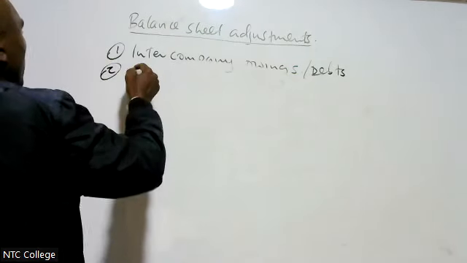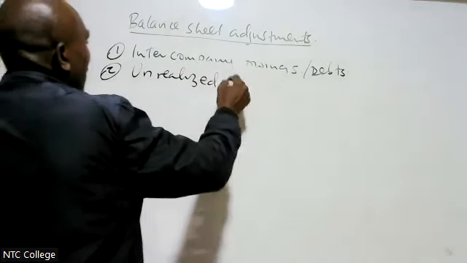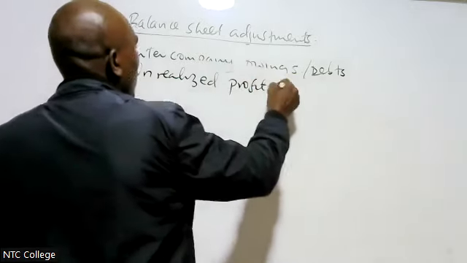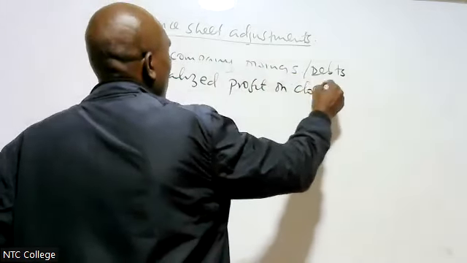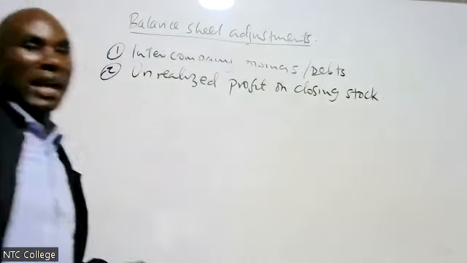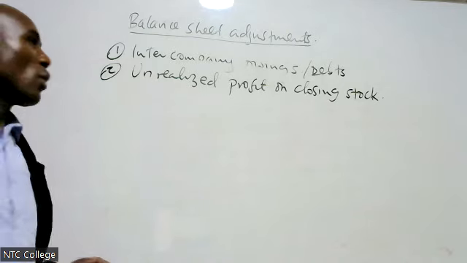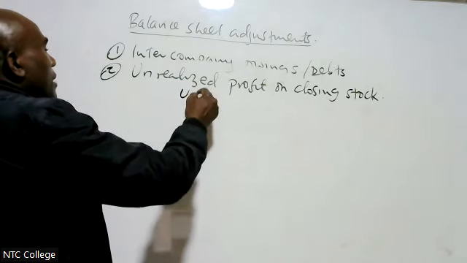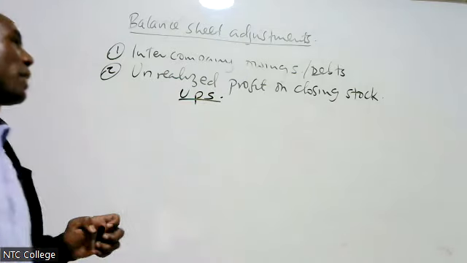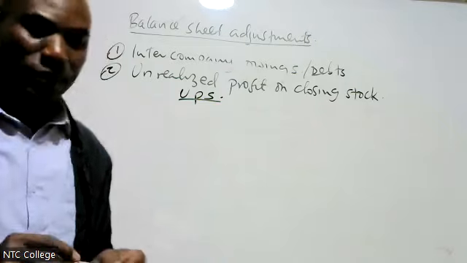Number 2 item is unrealized profit on closing stock. Unrealized profit on closing stock. We shall be calling it UPS, unrealized profit on closing stock.